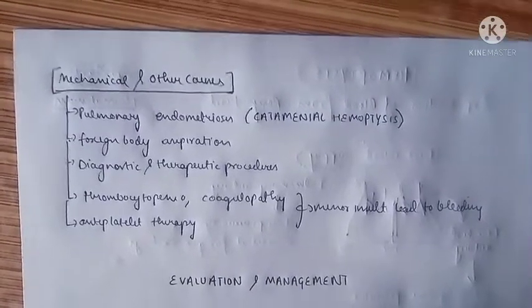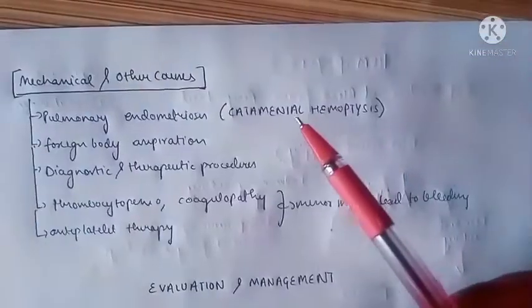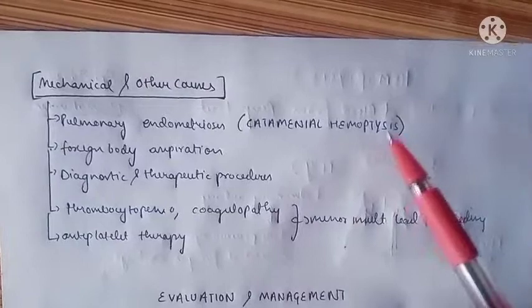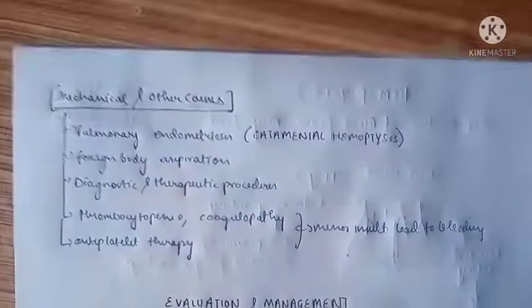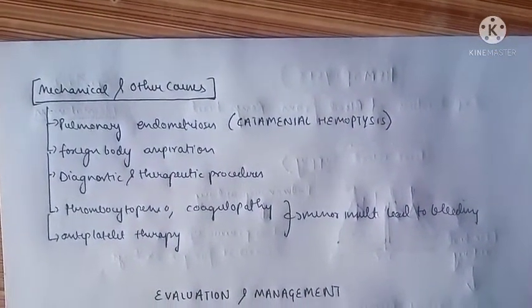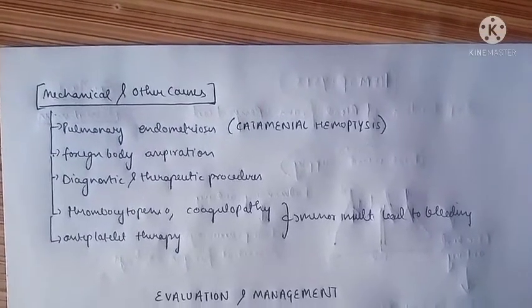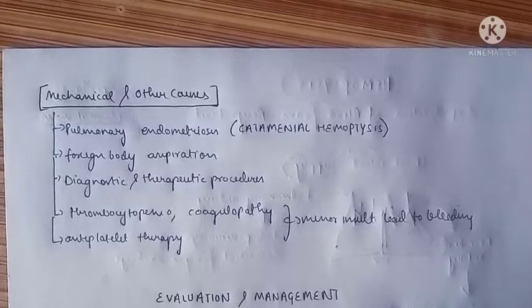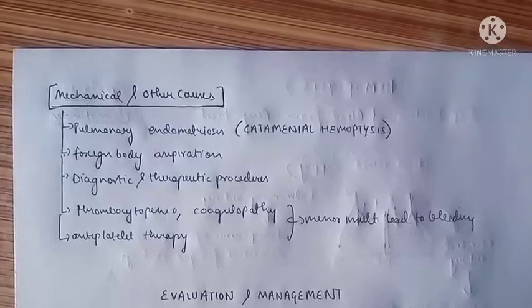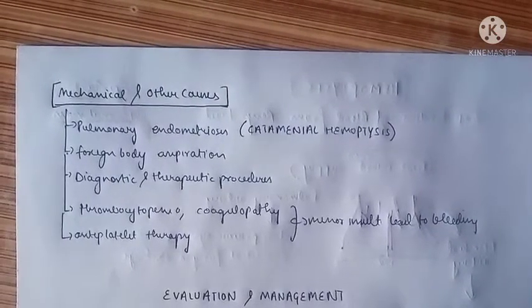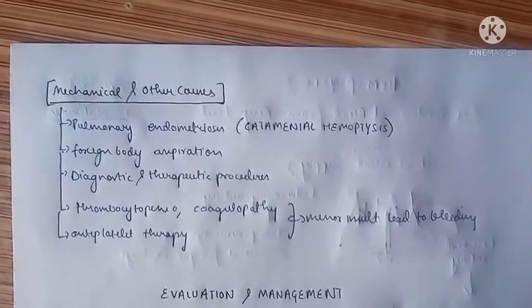Mechanical and other causes are the last to be understood for hemoptysis. A less known reason is catamenial hemoptysis, that is pulmonary endometriosis seen in females, which leads to cyclical hemoptysis. Foreign body aspiration can lead to irritation and further bleeding from the airway. Diagnostic and therapeutic procedures like bronchoscopy can also lead to hemoptysis. And at last, a patient with coagulopathy, thrombocytopenia, or under antiplatelet therapy, even with a minor insult, can have bleeding.